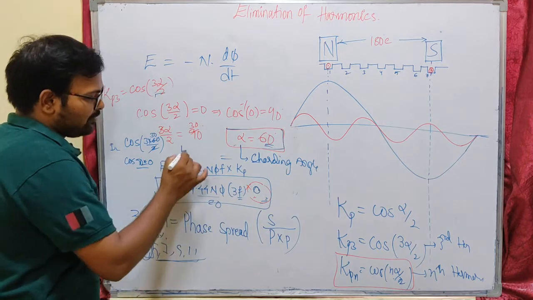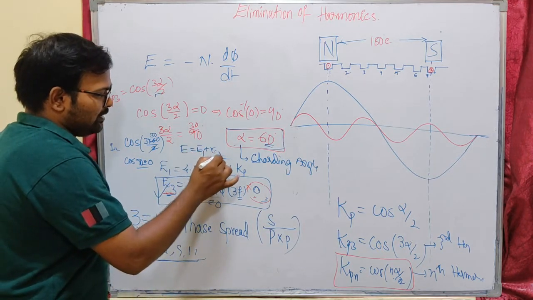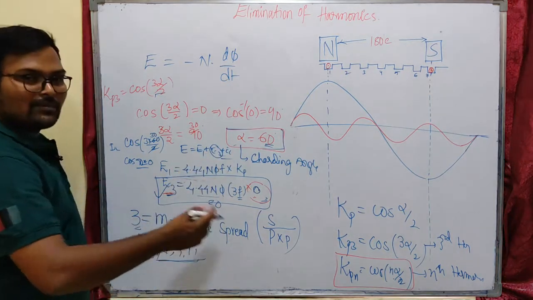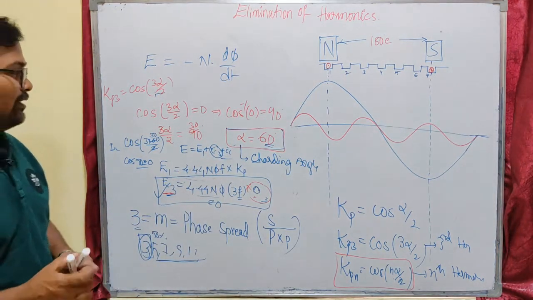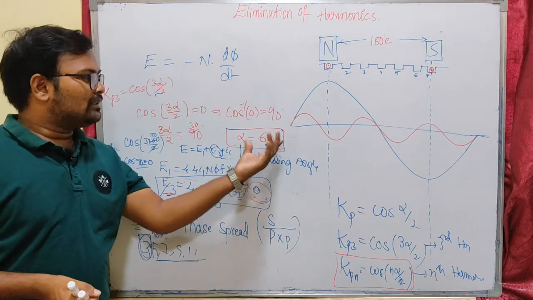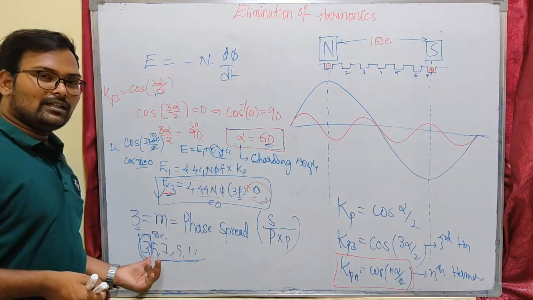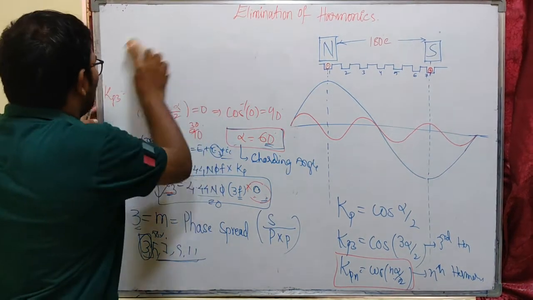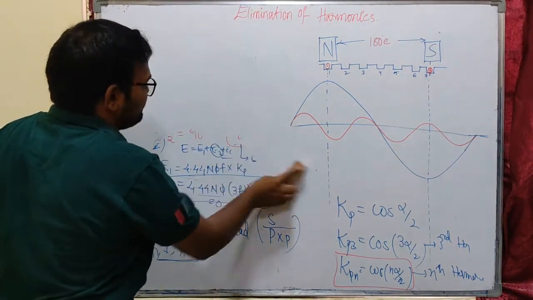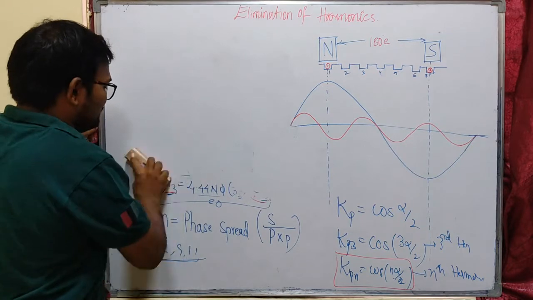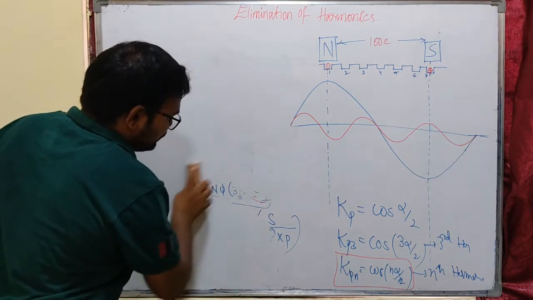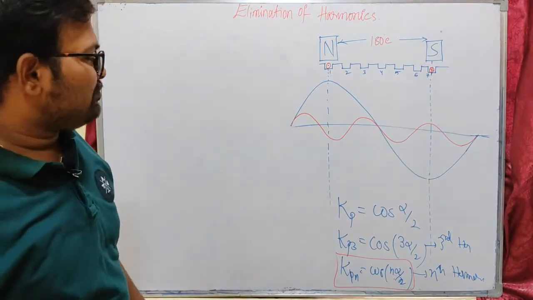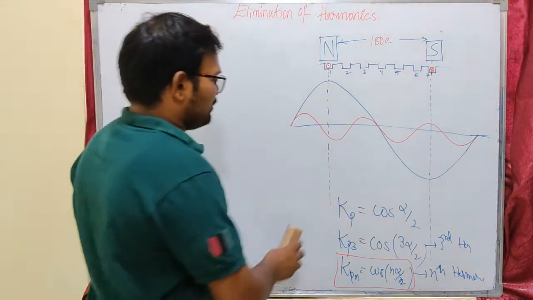So E3 will be free from our EMF equation, which has E1 plus E3 plus E5. But it will have E5, E7, and it is free from E3, which has 50% of the harmonics. So that is the idea. If you short pitch the winding by 60 degrees, you can eliminate the dominant harmonic, that is the third order harmonic. So by using your short pitch angle, you can eliminate whatever harmonic you want. A desired harmonic can be eliminated by choosing our short pitch angle. So that is about elimination of harmonics here.